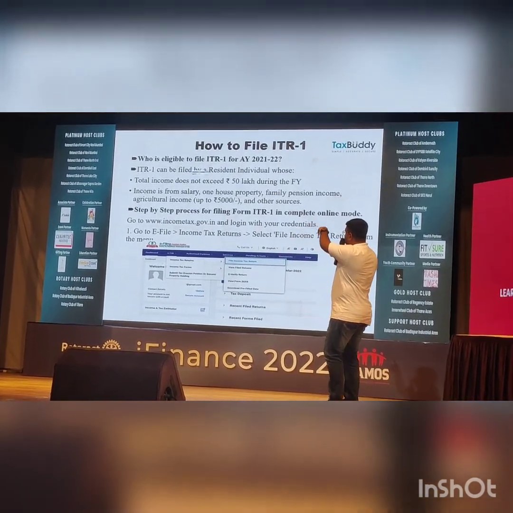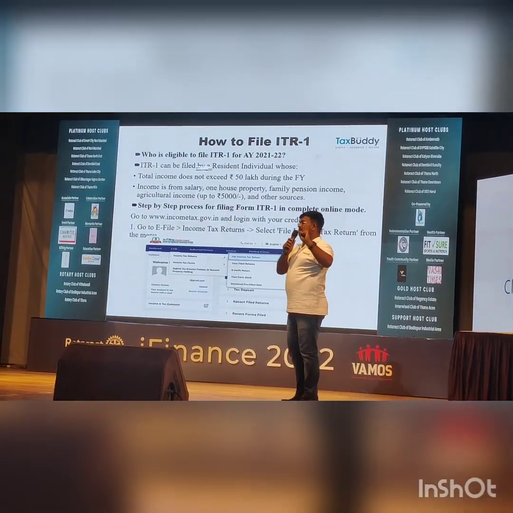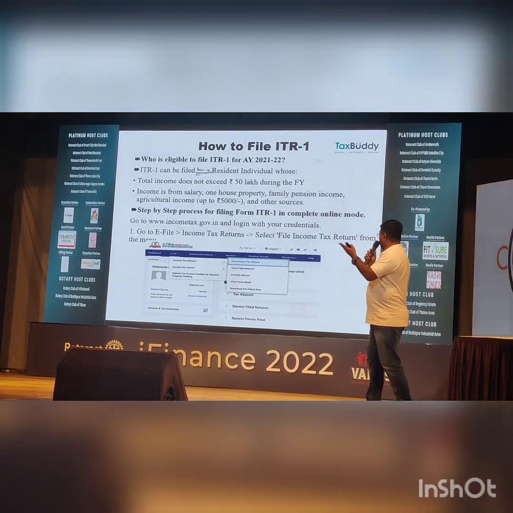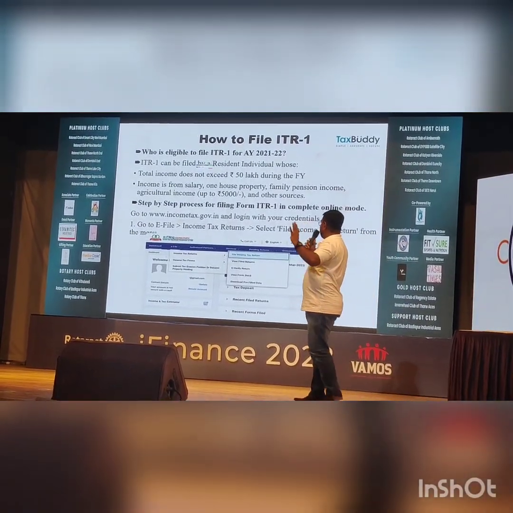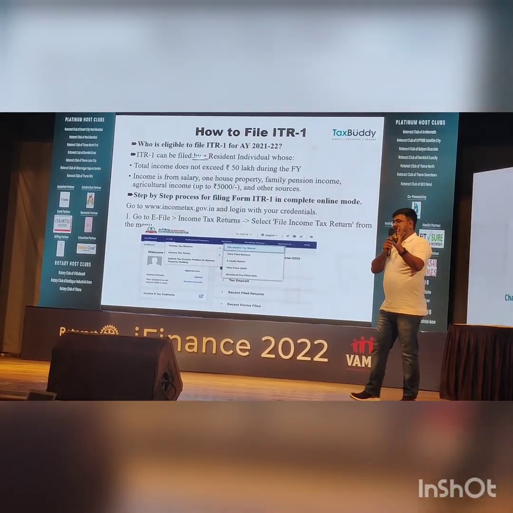And the eligibility I have also mentioned. ITR 1 is only for resident persons, who are staying in India, whose total income does not exceed 50 lakhs, and who have income from salary, one house property, family pension, and agriculture income up to 5,000.